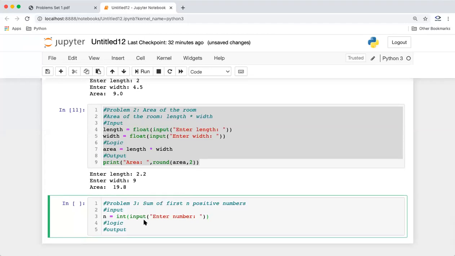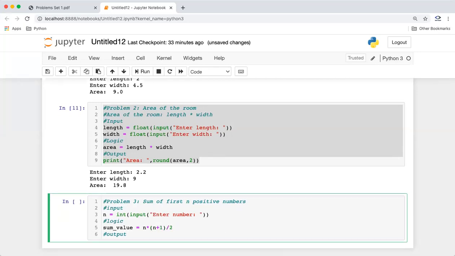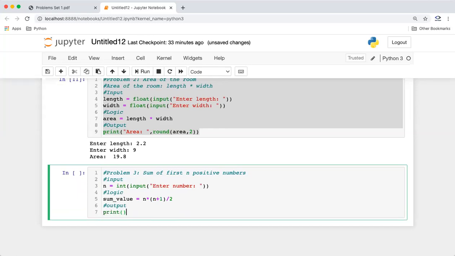Yeah. So in logic, what we have to do is calculate the sum value, and we know the formula is there, n into n plus 1 by 2, which is given in the problem also. So you can just say n into n plus 1 by 2, right? And in the output we can just print the sum. You can just put it in brackets. Well, it will not make much difference, but yeah, that's fine. And you can say sum value, right? So this is our program which we have written. We're taking n as an input, which will be a number. We're computing the sum value, and the output will just print the sum.